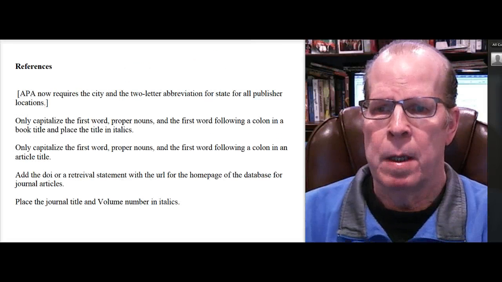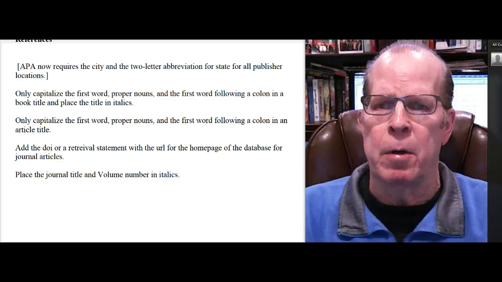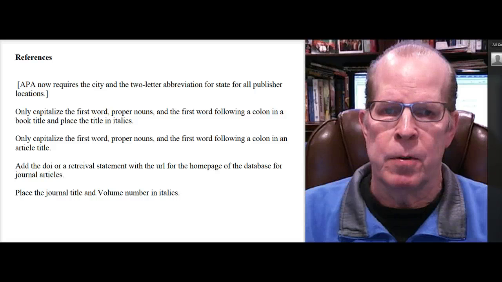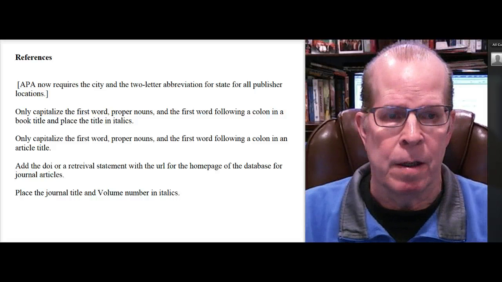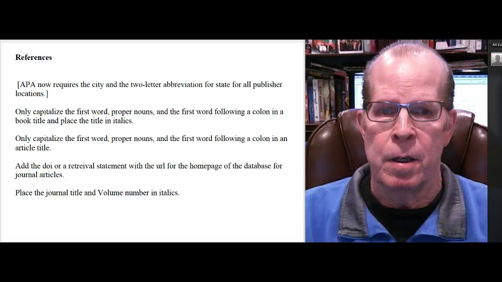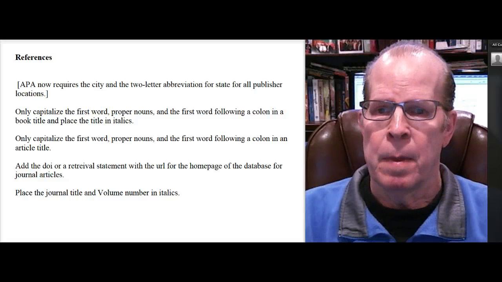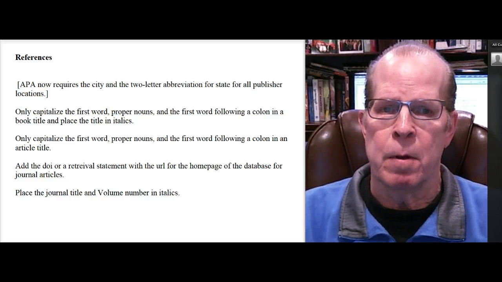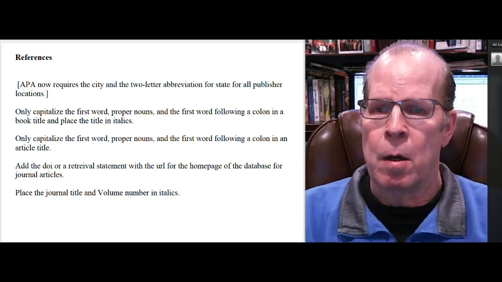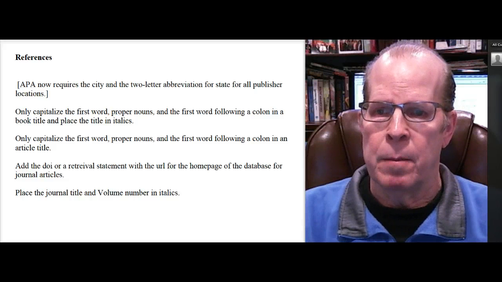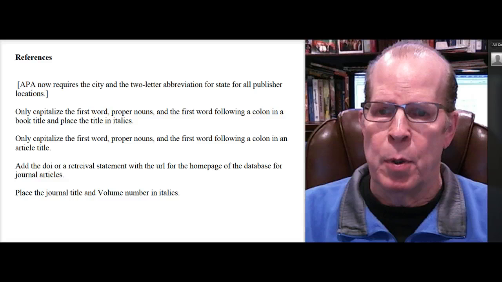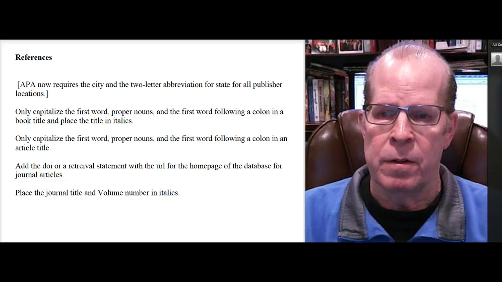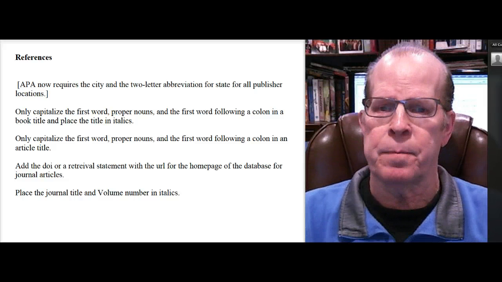In references, APA format now requires the city and the 2-letter abbreviation for state for all publisher locations. That includes New York. In the 5th edition, you didn't used to have to do that, but now you do. Only capitalize the first word and proper nouns, and the first word following a colon, in a book title or in an article title. And then you place the book title in italics, not an article title. You would place a journal title in italics.